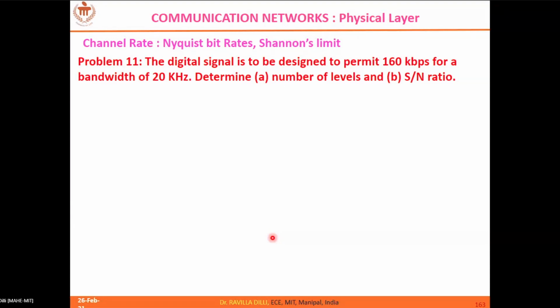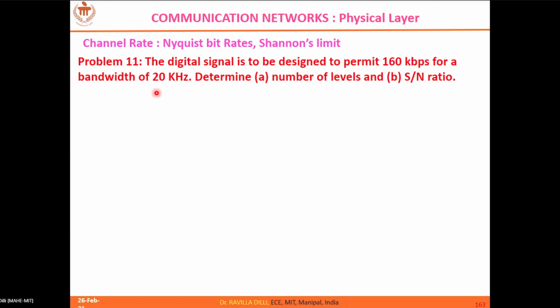In the same way, SNR, can someone tell? 160 kbps is equal to 20K into log of 1 plus SNR with base 2. So 20K on the right side and 160 kbps on the left side. So it's 8. So 8 equals log of 1 plus SNR with base 2.